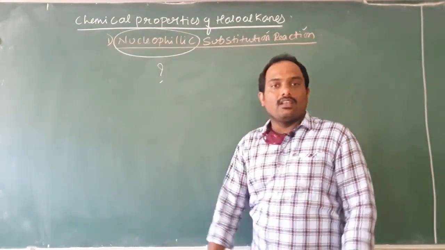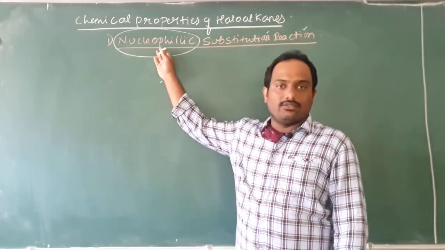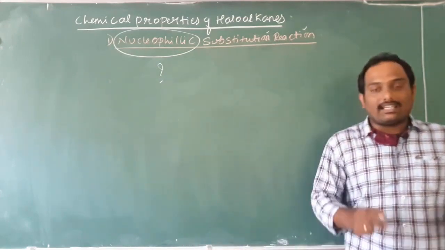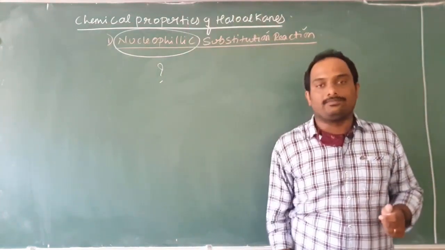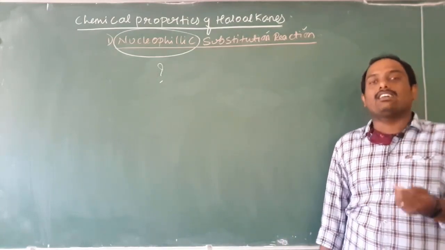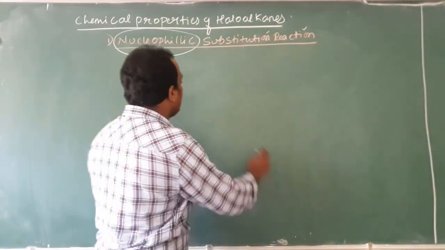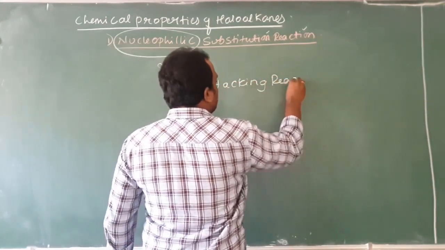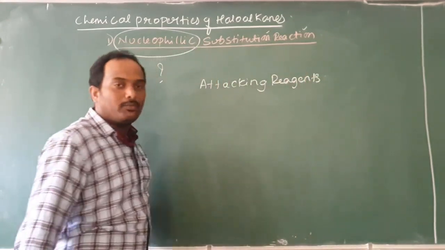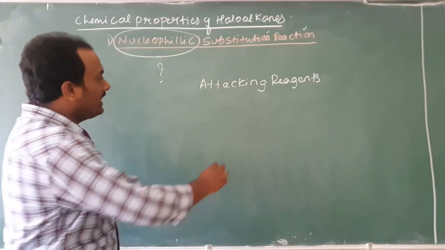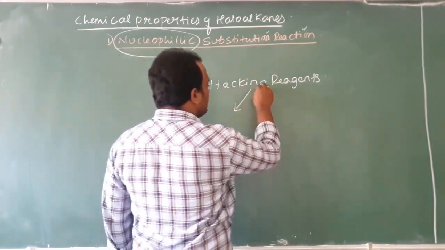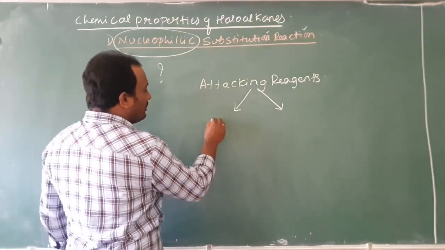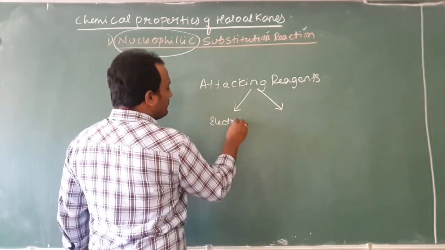But the question comes, what is nucleophile? Being a chemistry teacher, I should tell this one. In chemistry, students, there are two kinds of attacking reagents. An attacking reagent is one which goes and attacks someone. Let us take this first, then we go back to the concept given on the board. Attacking reagents we classify into two categories. These are the soldiers. One we call electrophiles.